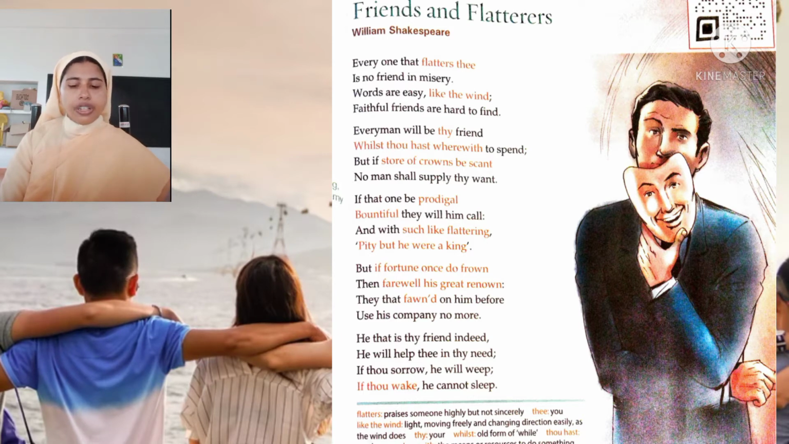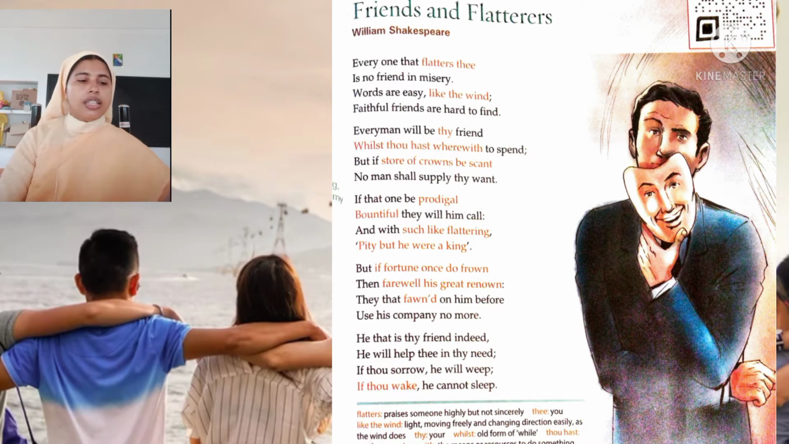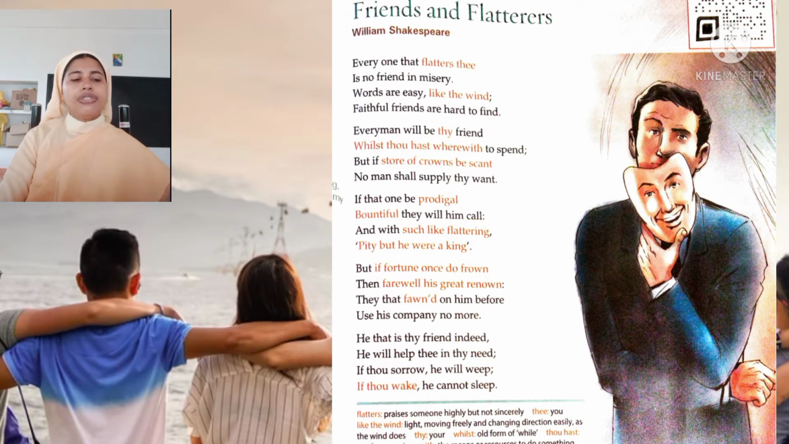He that is thy friend indeed, he will help thee in thy need. If thou sorrow, he will weep. If thou wake, he cannot sleep. Thus of every grief in heart, he with thee doth bear a part. These are certain signs to know faithful friend from flattering foe.